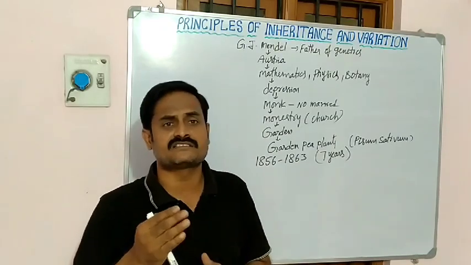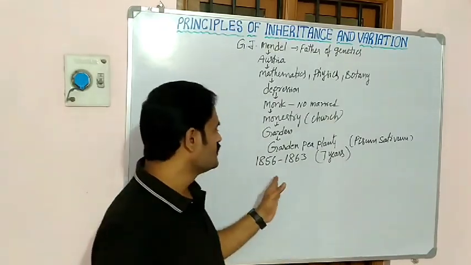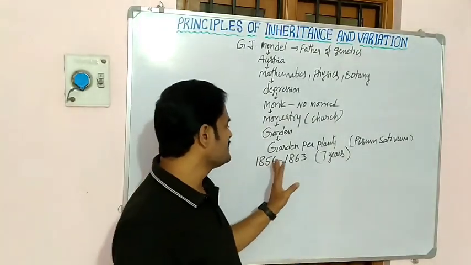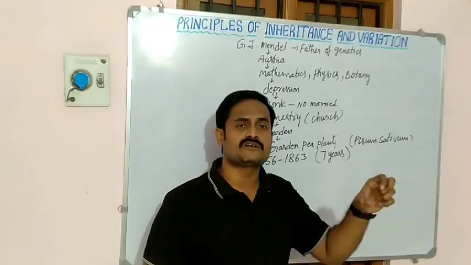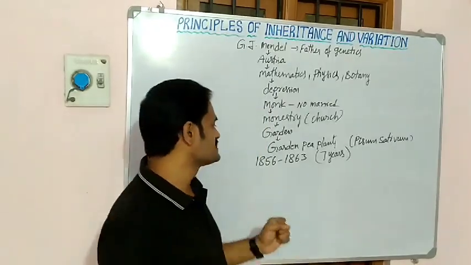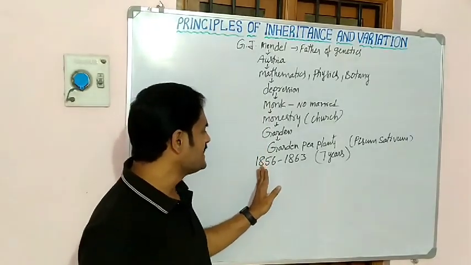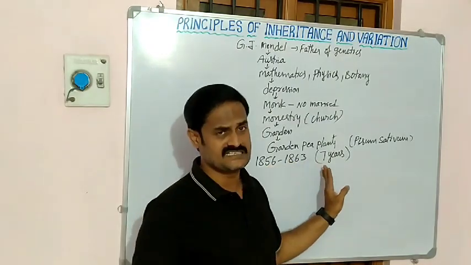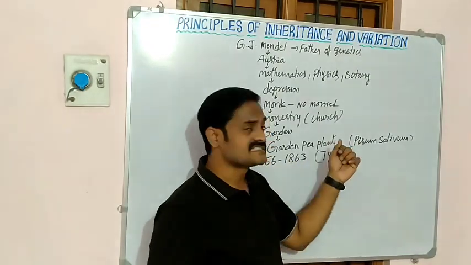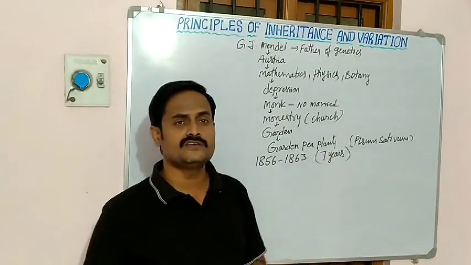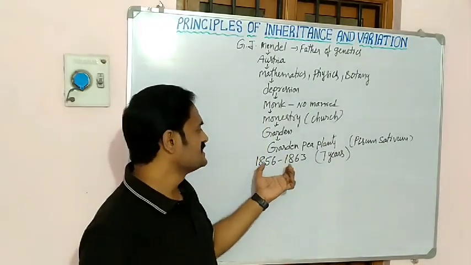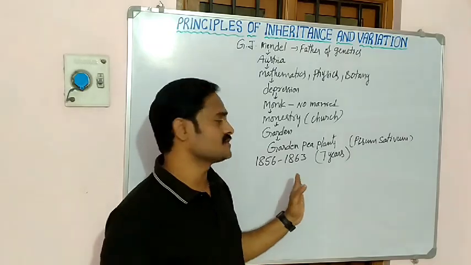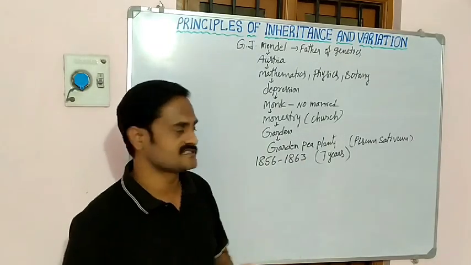Then he conducted the experiments from 1856 to 1863, nearly 7 years continuously.